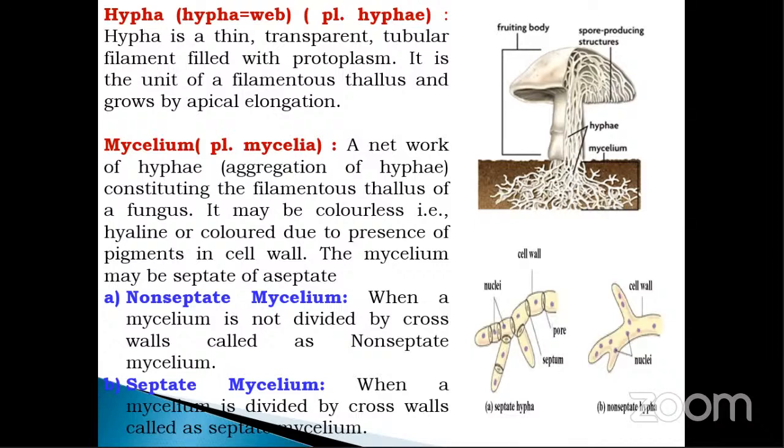Non-septate mycelium and septate mycelium.